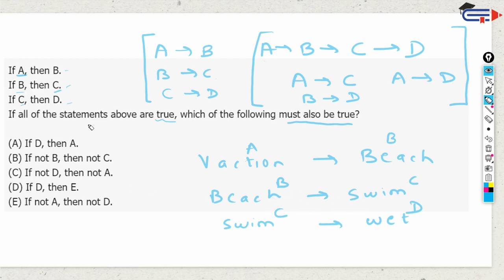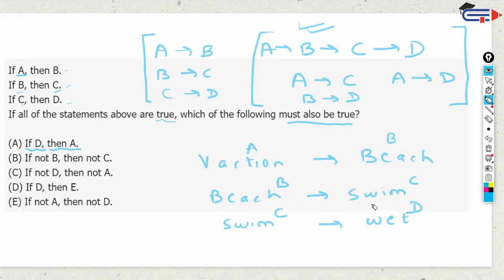Now in terms of that, let's ignore all this part here, that's more technical. Let's look at this. Answer choice A, if I get wet, then I am taking a vacation. Is that true? No, it may not be. I could be wet because I am taking a shower, or maybe I am going for a swim but not on a vacation.